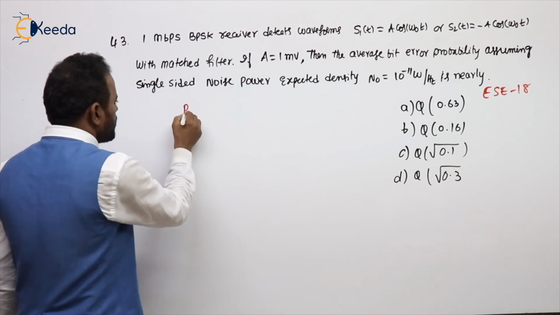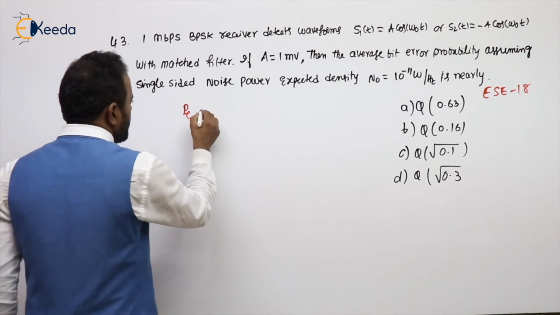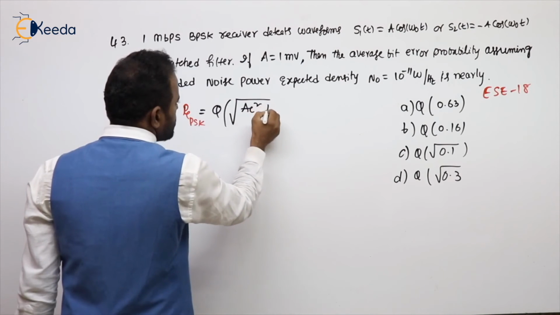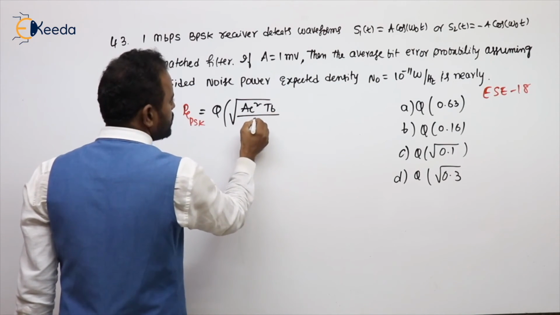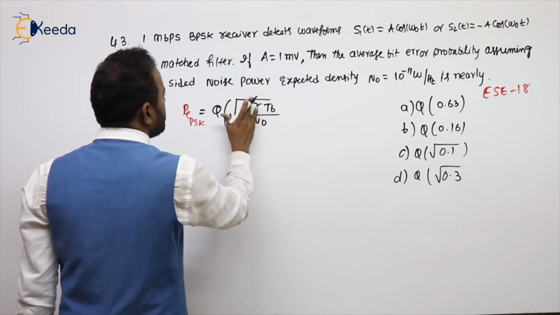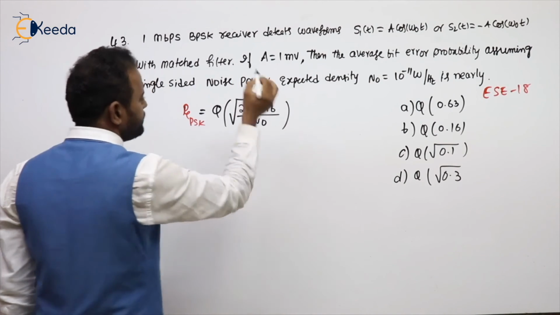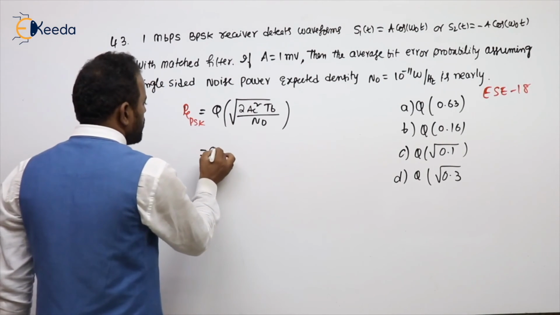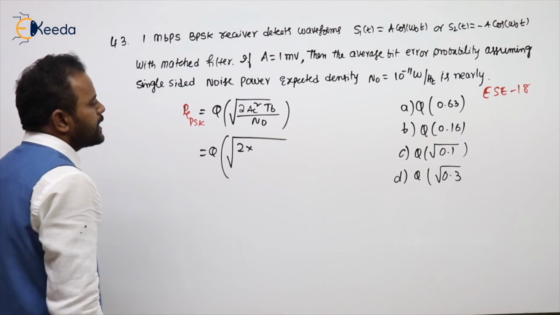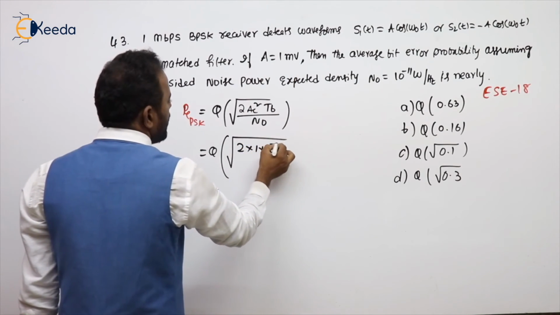What is the probability of error formula we have for PSK? PSK is the Q function of the square root of A squared T_B by N naught. Small mistake I made: for the binary PSK modulation scheme it is 2A squared T_B by N naught. So that is the Q function of the square root of 2 times, what is the A value given? 1 millivolt, so 1 into 10 power minus 6.